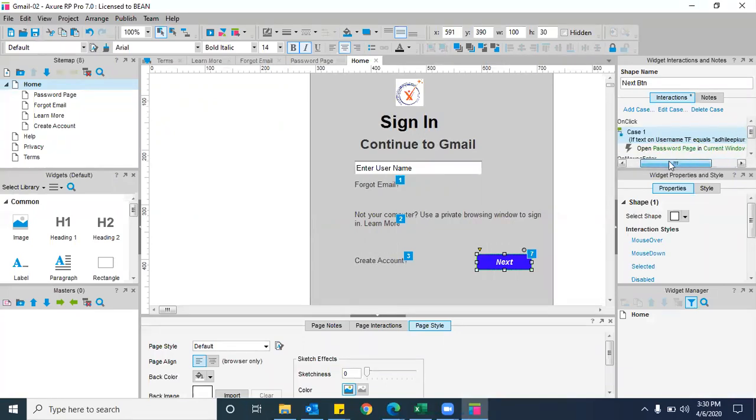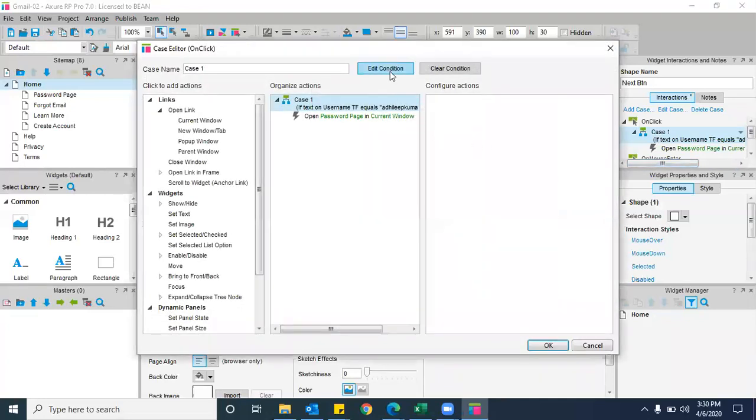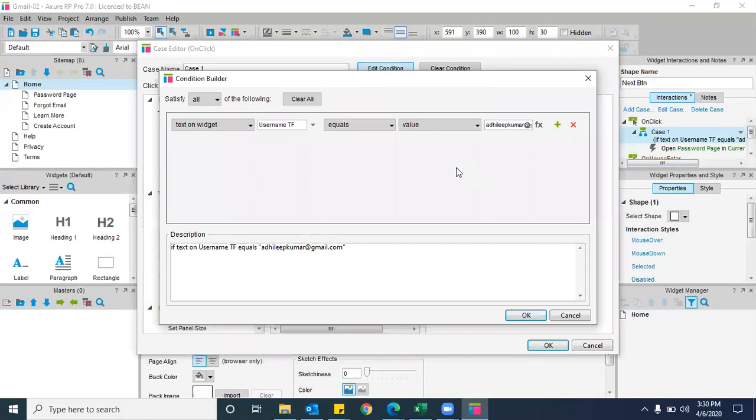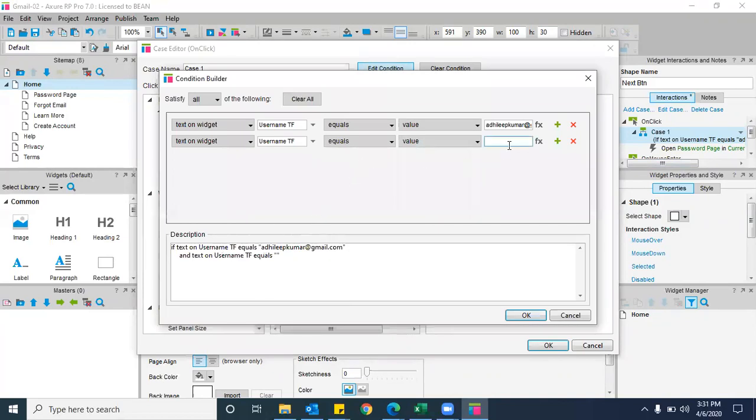And if you want to take multiple usernames, for example, I want Dilip Kumar as well, and I want Sharan also to log in with his email ID. Now simply click on the add button. See here, add row is there, right? Click on add button. Again the same story. What we need to do here? The username text field we need to take again. Value SSP. Can anyone tell your email ID?